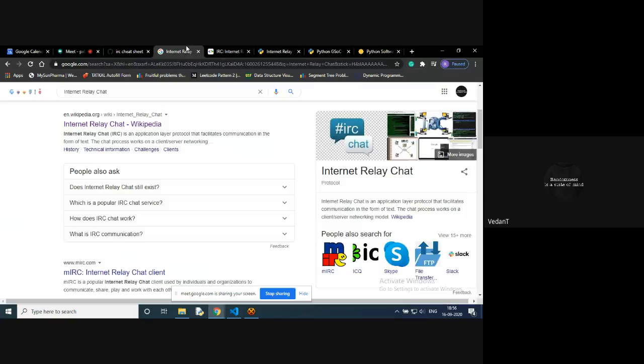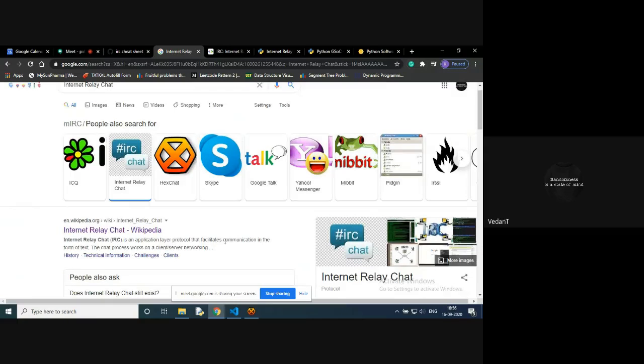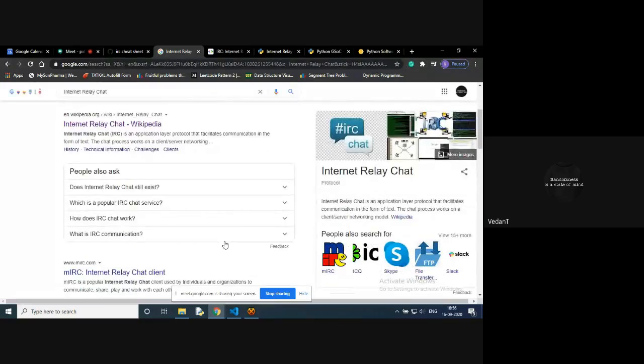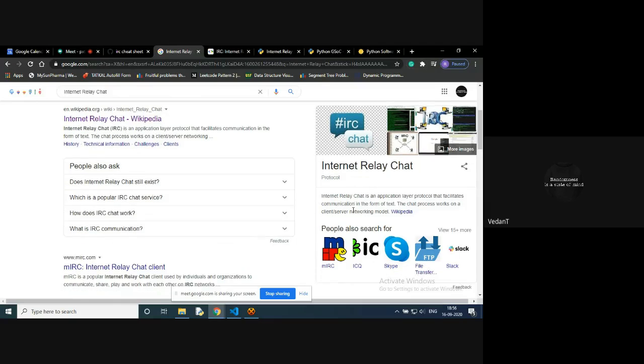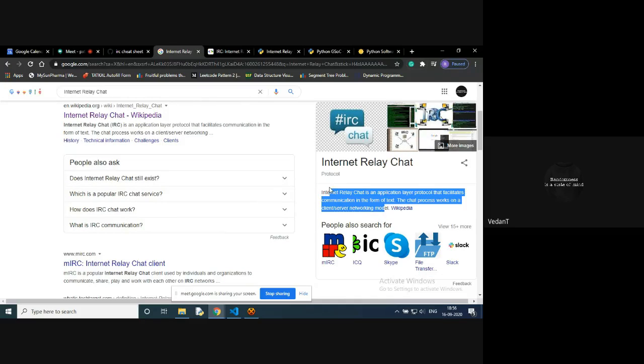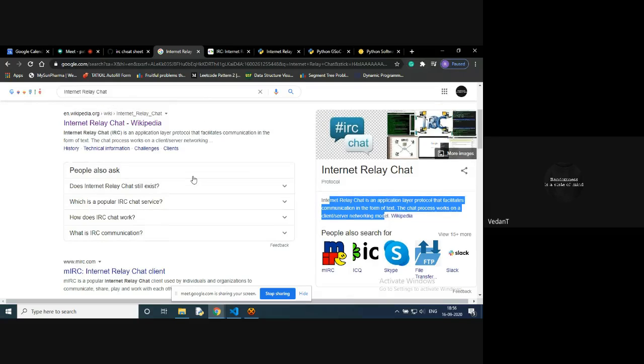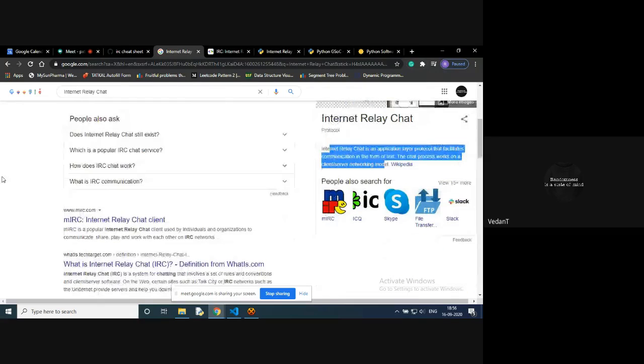So IRC is nothing but, you can consider it as a simple WhatsApp for the world, or to quote the Reverend, a multiplayer notepad for everyone. The IRC service is a pretty old service, started around the 1980s. As you can see in the Wikipedia definition, it is a multiuser protocol based on a client-server model, and it is used by people to communicate over networks.